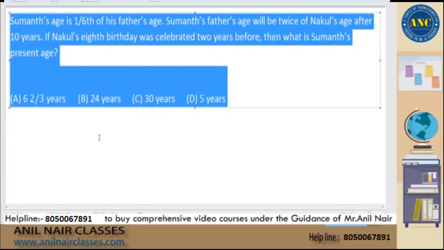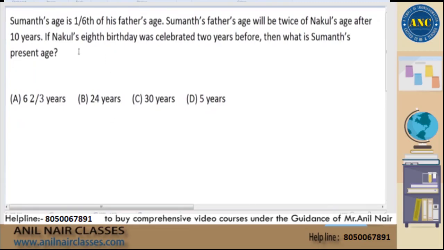Okay, now see here. Question is, Suman's age is 1/6 of his father's age, right? Suman's father's age will be twice of Nakul's age after 10 years. If Nakul's 8th birthday was celebrated 2 years before, then what is the present age of Sumant? Now, the first option is 6 2/3, which is in mixed fraction, which is not visible properly here. Now, see here, sir. This is also an exam question with a change in names.